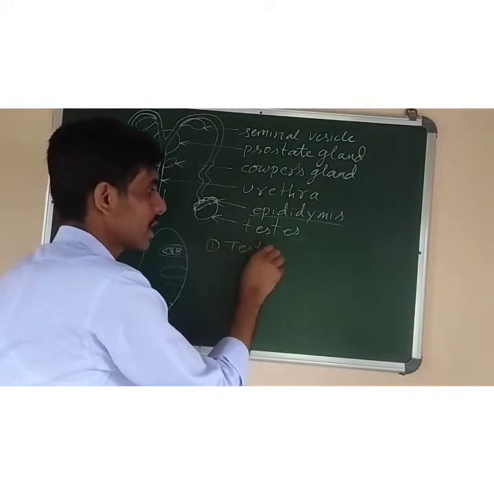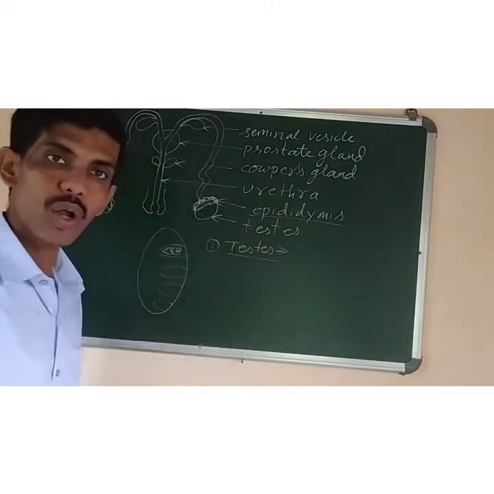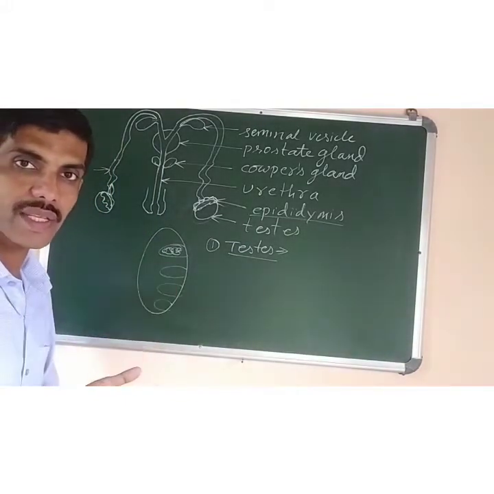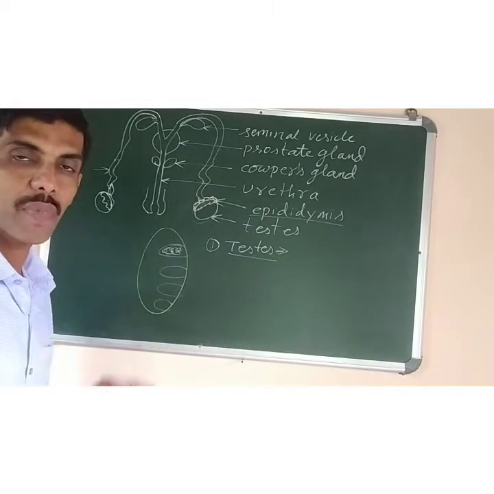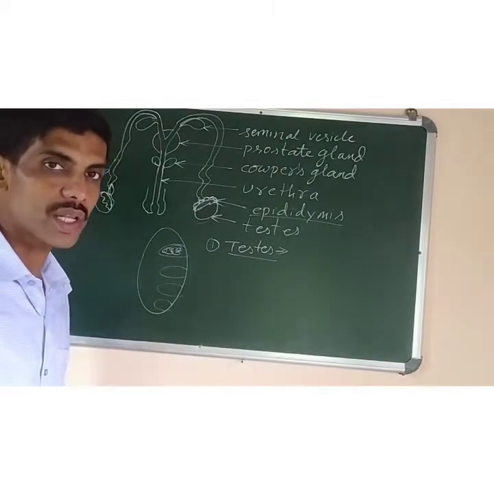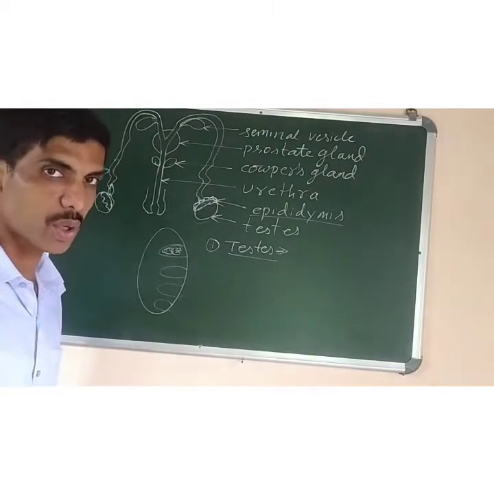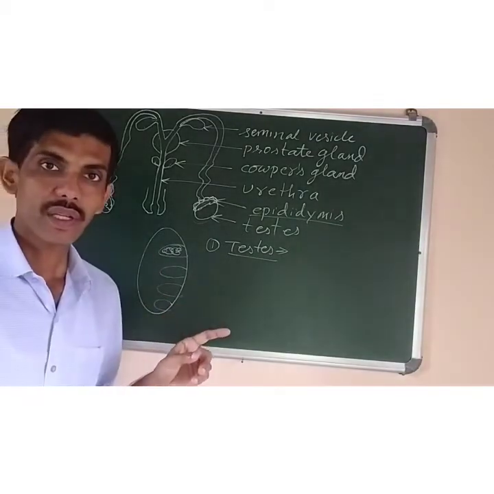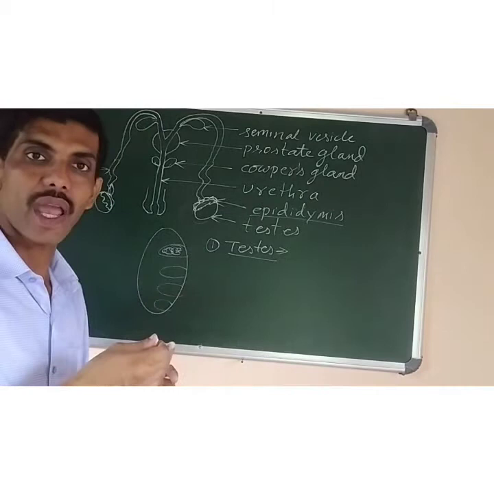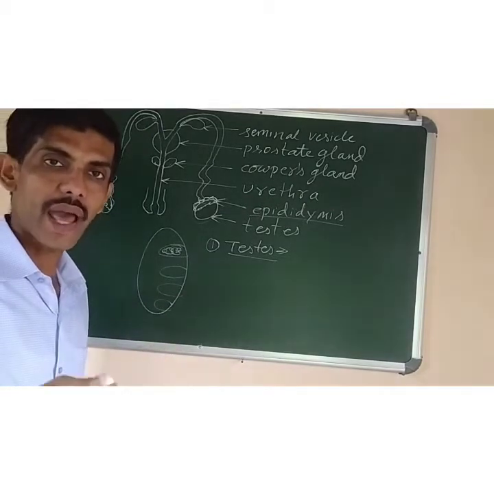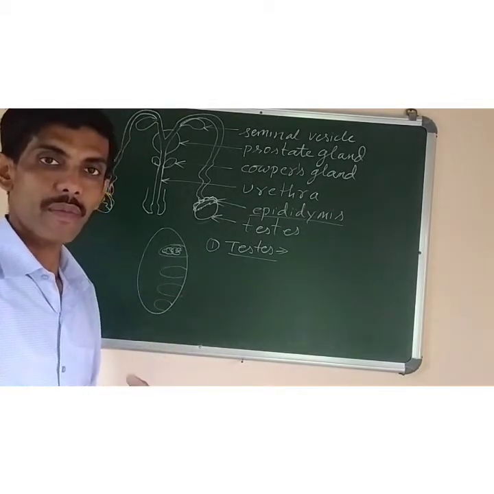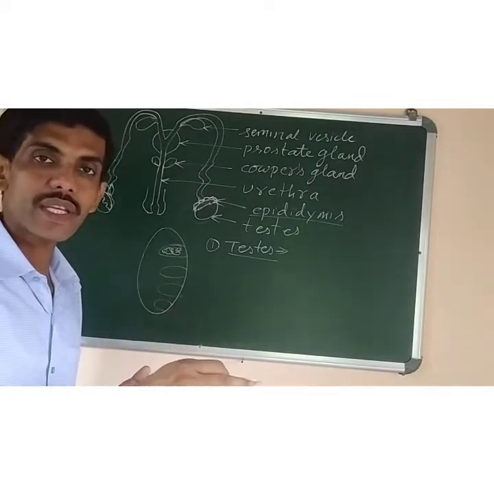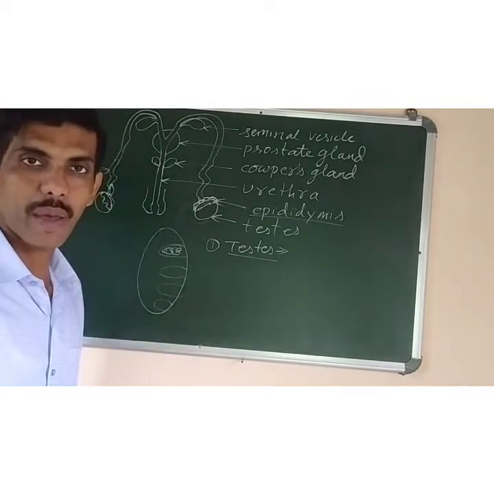You know that the testes are round or oval shaped organs. And where are they present? They are present inside a bag which is known as the muscular sac or scrotal sac, also known as the scrotum. And before birth, the testis remains inside the abdomen. Just at the time of birth or before birth, the testis is expelled outside from the abdominal cavity.